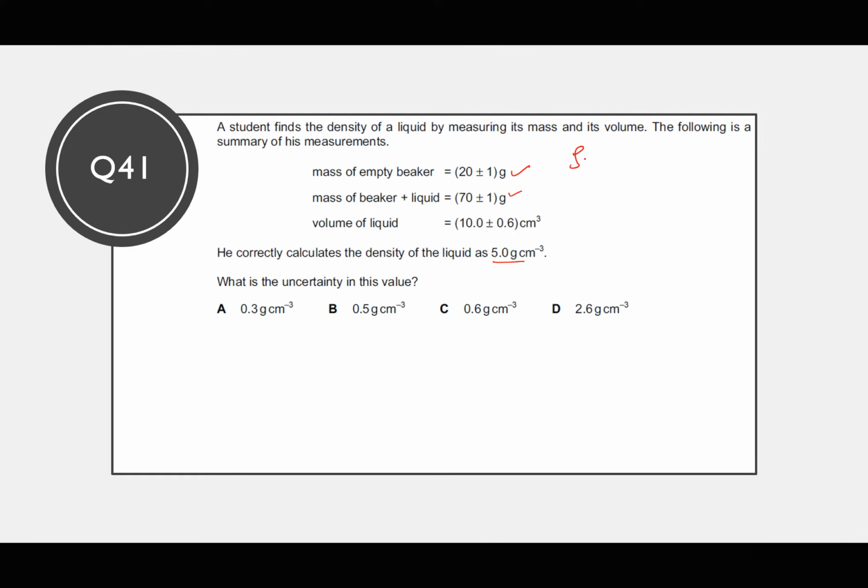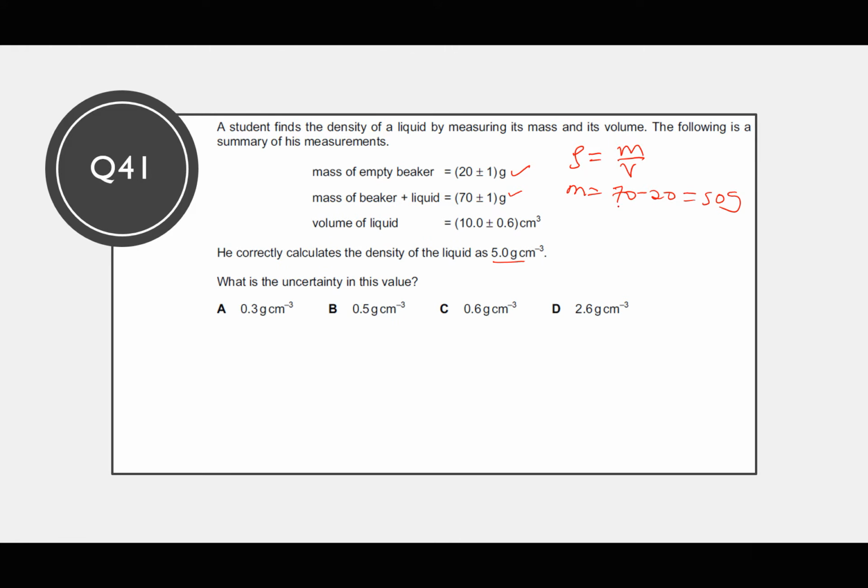So density of the liquid is going to be the mass divided by the volume. We have the volume of the liquid, and all we need is the mass of the liquid. So the mass is going to be the mass of the beaker plus the liquid minus the mass of the empty beaker. So the mass is actually 70 minus 20, which is 50 grams. That is the mass. But then what is very important is the uncertainty.